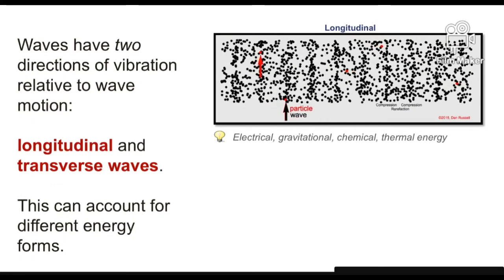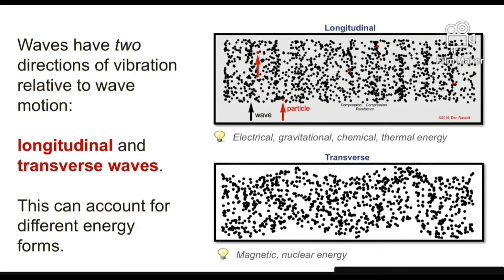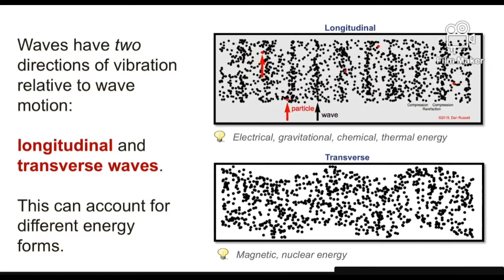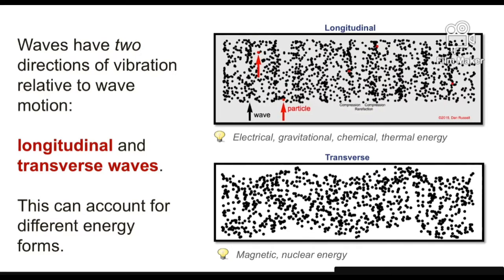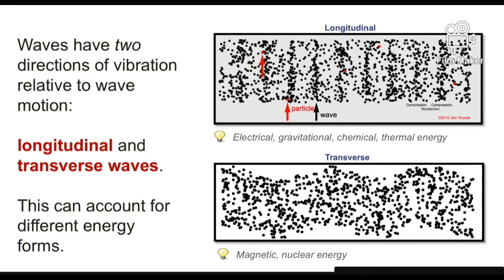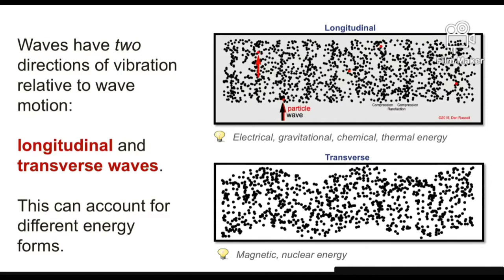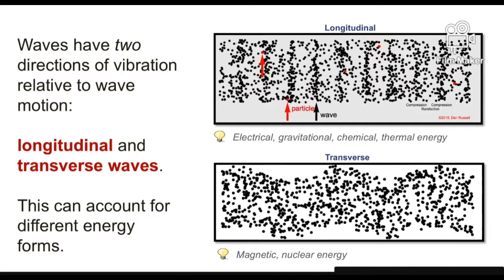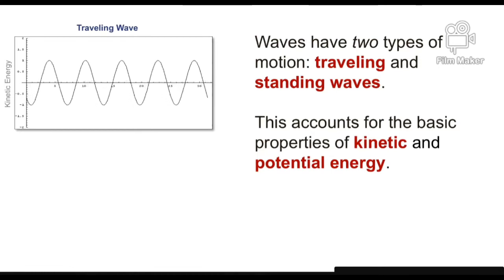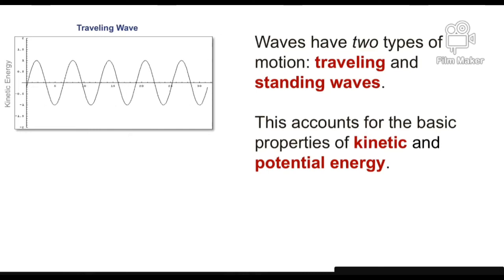Another nice thing about waves is that waves have two directions of vibration, and that's relative to the wave motion. One is called longitudinal, where the vibration is in the same direction as the wave, and the second is transverse. The particles in this case are going up and down at right angles to the direction of the wave motion. And you see longitudinal and transverse here have associated forms of energy. This accounts for the basic properties of kinetic and potential energy.